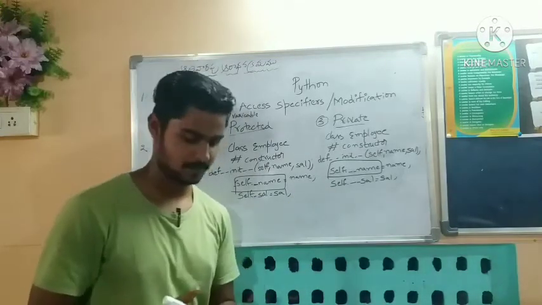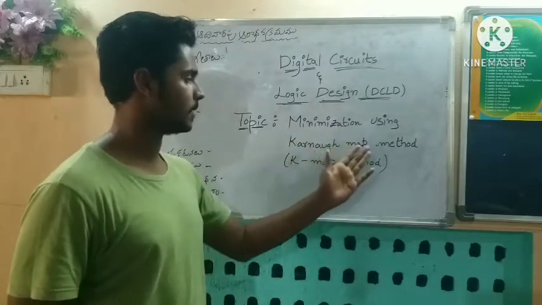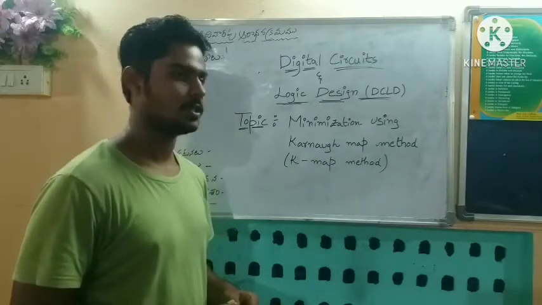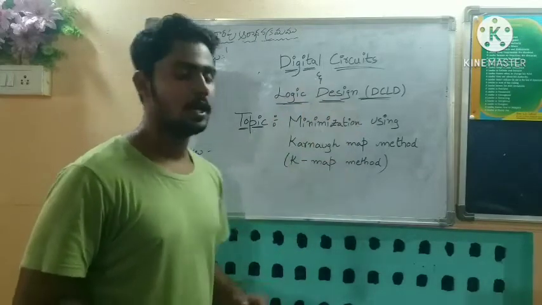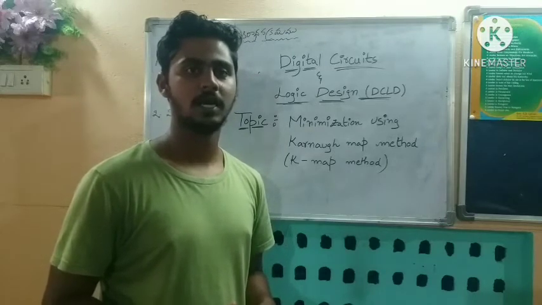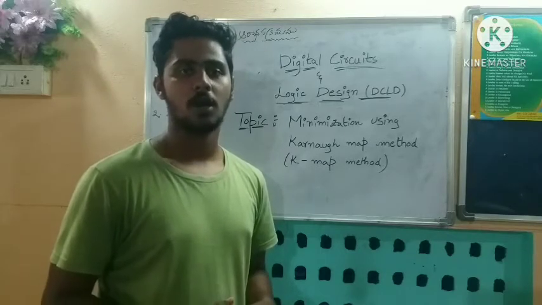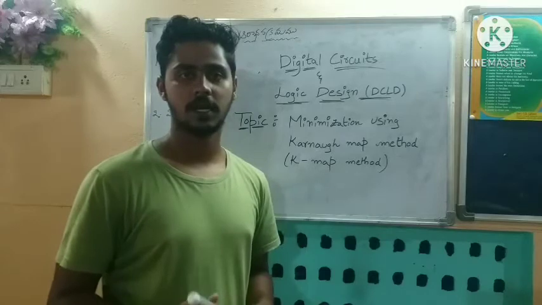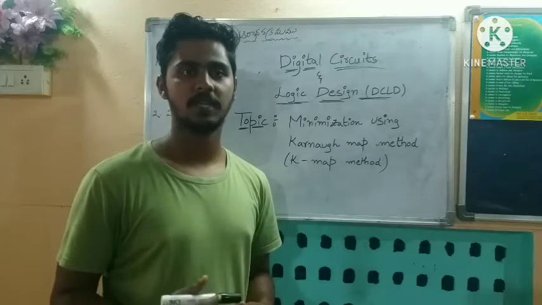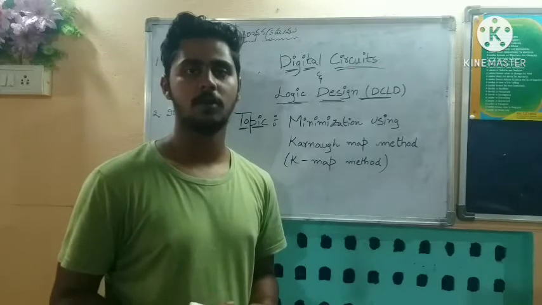Thank you. Let us now discuss a topic called minimization using the Karnaugh map method, or K-map method. We use this method for simplification of Boolean functions in digital circuits and logic design. In 1953, Maurice Karnaugh developed this K-map method, entitled the map method for simplification or synthesis of combinational logic circuits. The K-map method provides a simple, straightforward way to simplify Boolean functions, regarded as a pictorial form of truth tables.